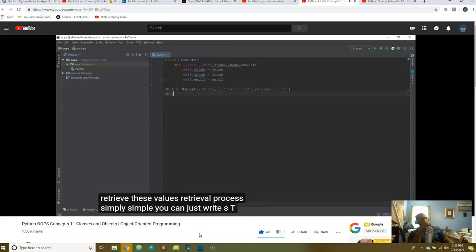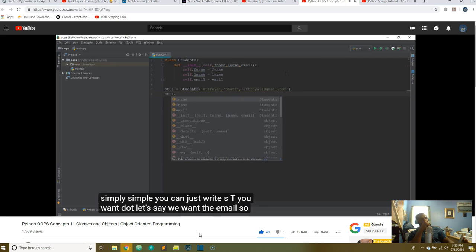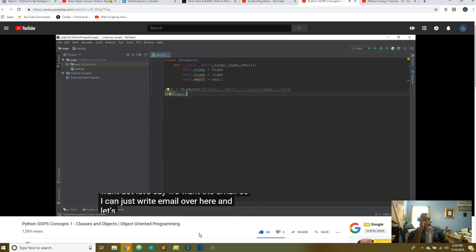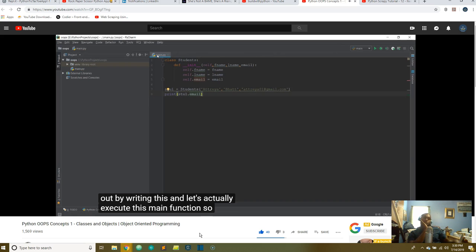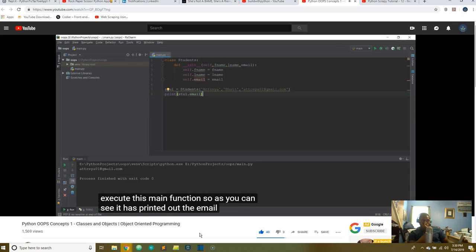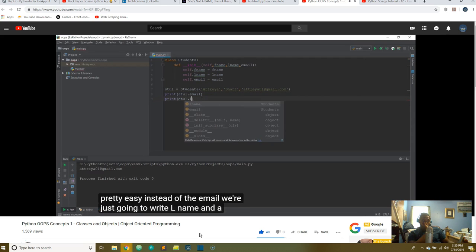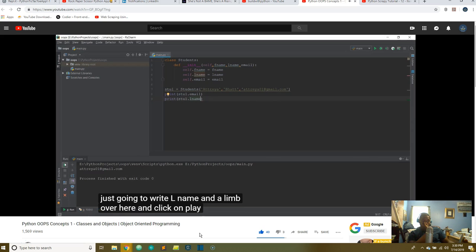You can just write stu1 dot email over here, and let's actually print it out and see how it looks. So I'm just going to print it out by writing this, and let's actually execute this main function. So as you can see, it has printed out the email over here, that is athreya01@gmail.com. Now let's actually also print out the last name. So for that, it's pretty easy. Instead of the email, we are just going to write l name over here and click on play, and you'll be able to see that we have printed out the last name.